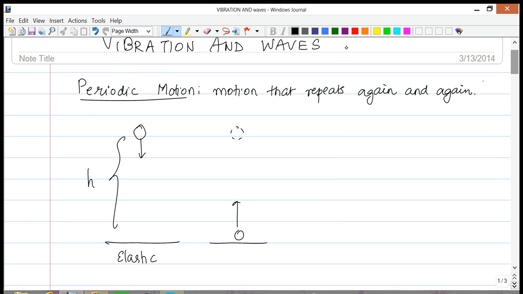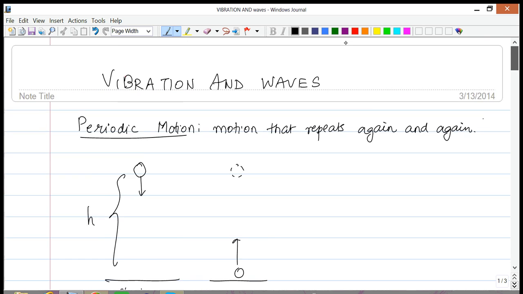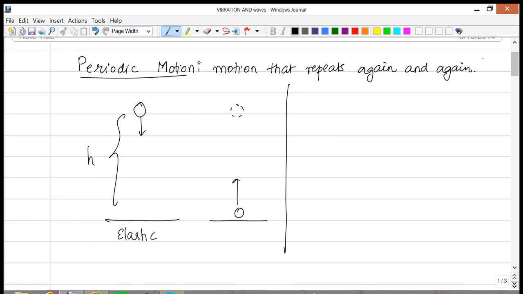Another example that will be very useful for this chapter is a mass attached to a spring. For example, if I take a spring, place it horizontally, and attach a mass to the spring, let's say this is the equilibrium position of the object.